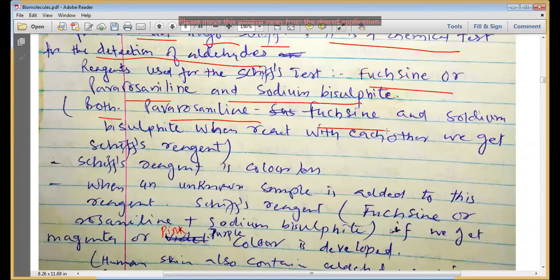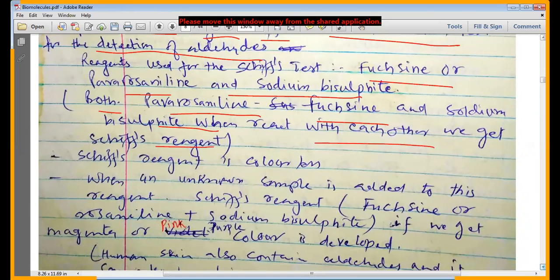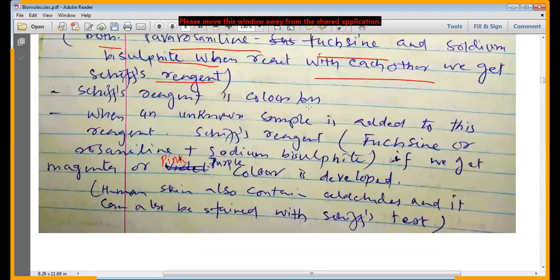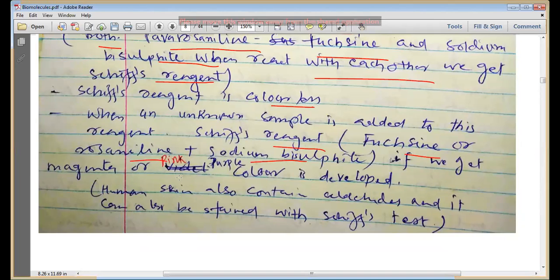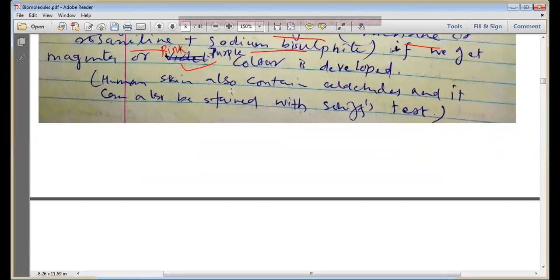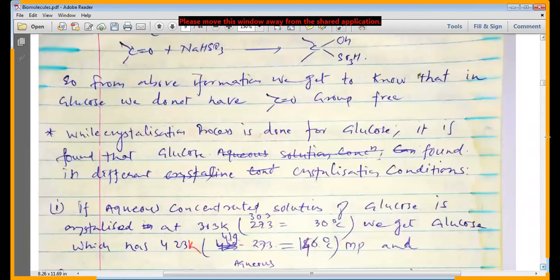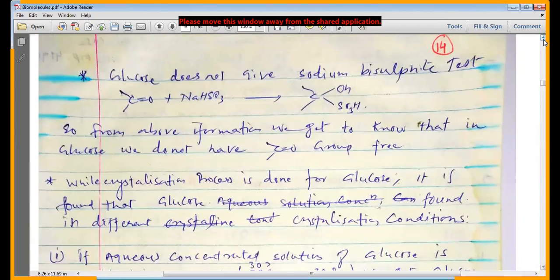Both para-rosaniline and sodium bisulfite, when they react with each other, we get Schiff's reagent. Schiff's reagent is colorless, but when an unknown sample is added to this reagent, we get a magenta or pink color developed in this Schiff's test. Human skin also contains aldehydes and ketones, and it can also be stained with Schiff's reagent. Our skin also develops the pink or magenta color with this Schiff's test.